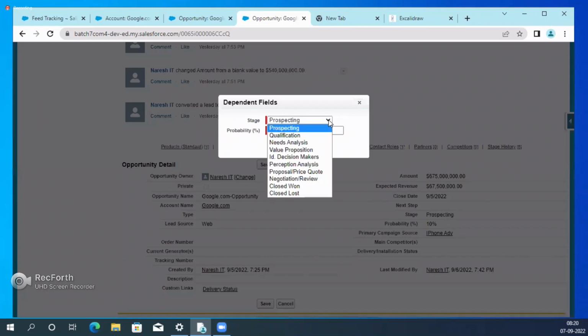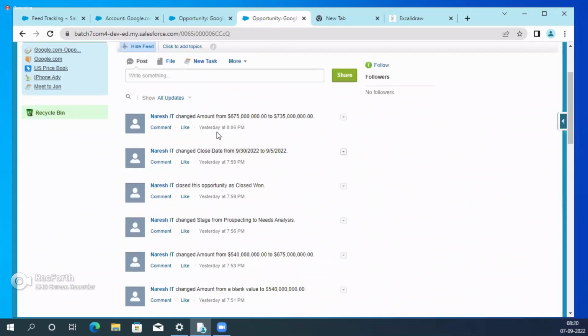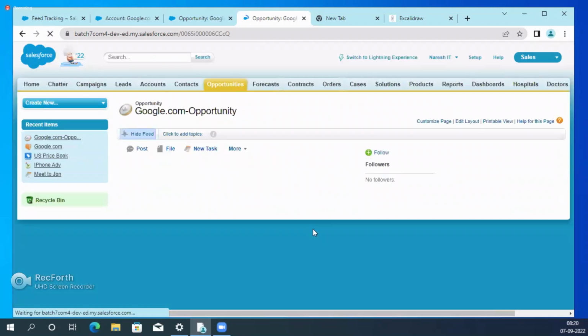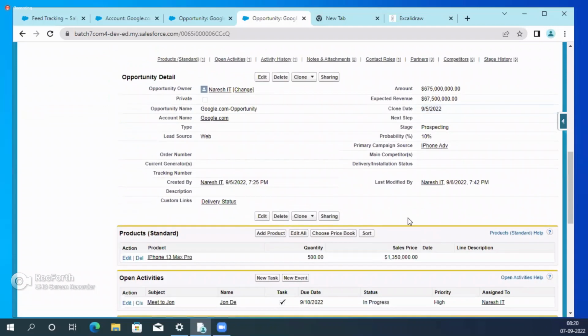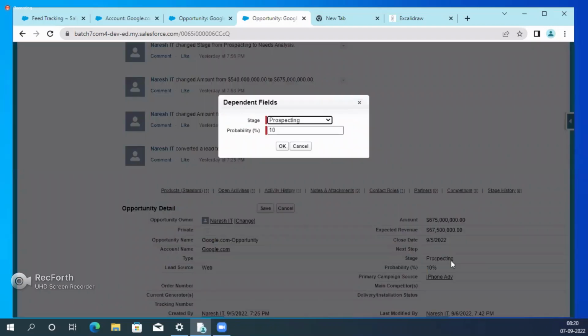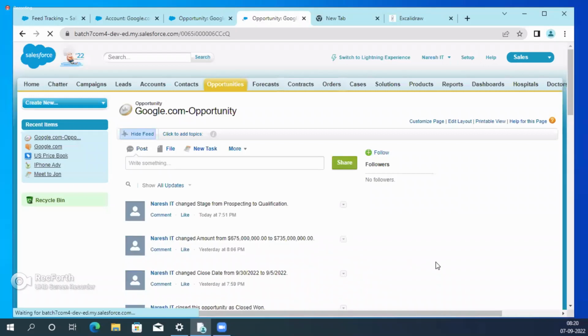For example, now stage also. Where is the stage? See here. Who modified the stage? Prospecting to qualification. Who modified? Naresh. Now see, that will be tracked on the chatter. This is the chatter. This is called feed. This is not saved. Still prospecting. Okay. Qualification. Okay. Save. We already enabled the feed tracking for stage.